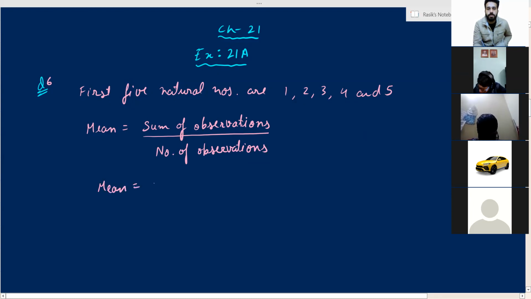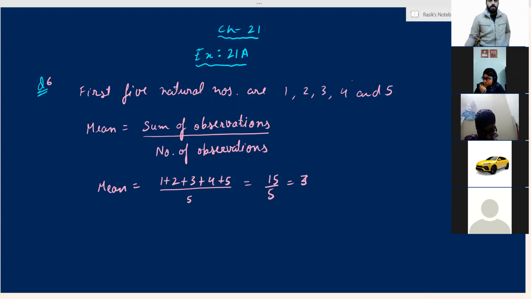Same. Sum of observations: 1 plus 2 plus 3 plus 4 plus 5, upon how many observations are there? 5. When you add, you get 15 upon 5. That is equal to 3, the answer. So can we do the next question by ourselves? Yes, everyone, start doing the 7th question.